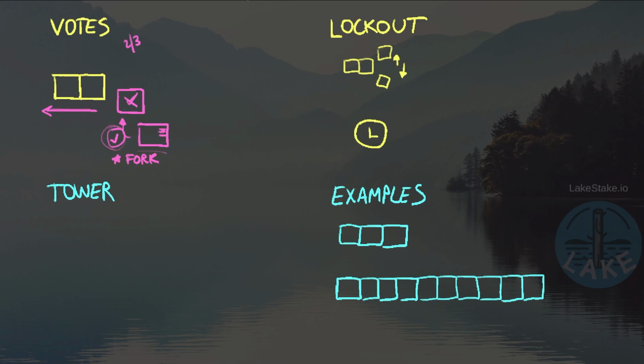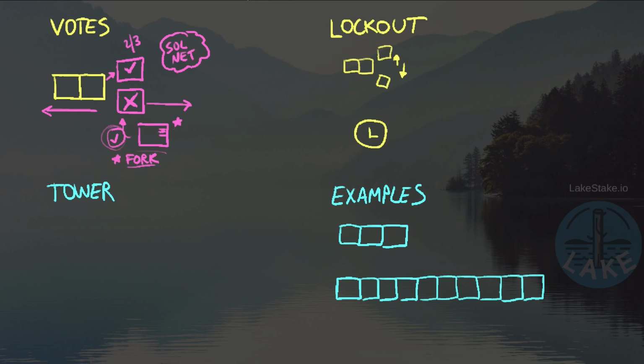In an ideal world, everybody agrees and we continue to move forward one block at a time. But what happens if this block is actually rejected by the rest of the Solana network? Meaning that this one validator decided to fork off on the wrong block, and meanwhile the rest of the network chose a different block and they're going to move forward using that one. Well, at this point, this validator is on a completely different fork. It's not able to vote on the next block in the correct chain because it has decided to build on this incorrect block. If the validator for any reason continues to vote on the incorrect fork, at that point, we're going to see all kinds of issues.